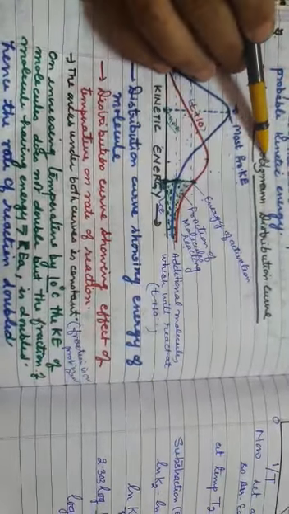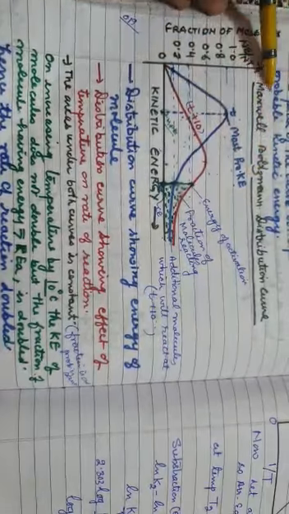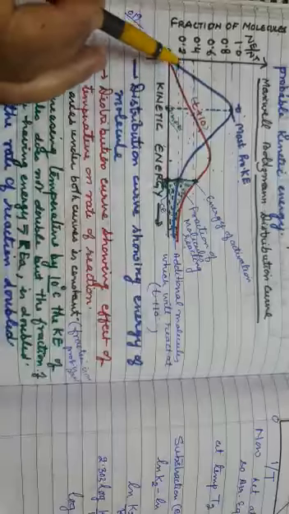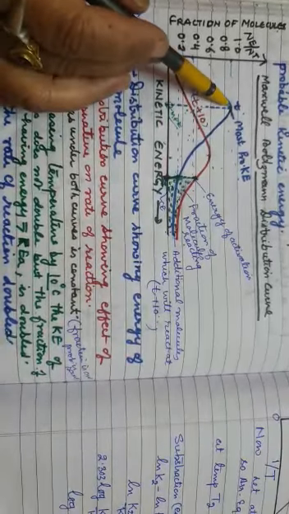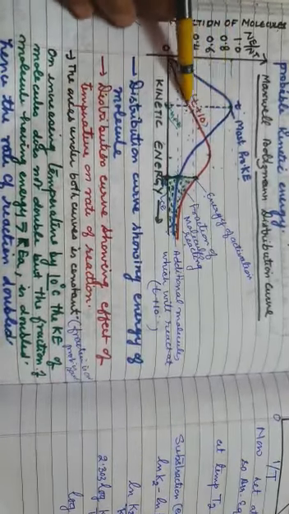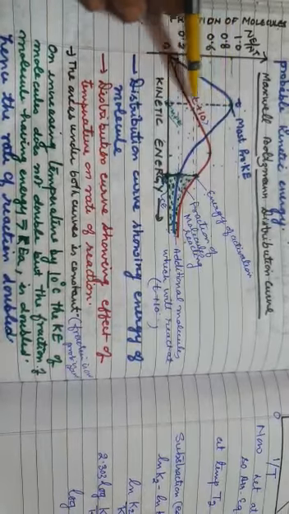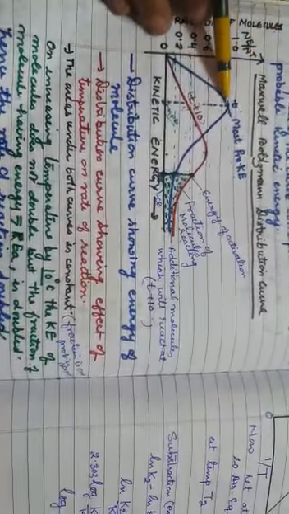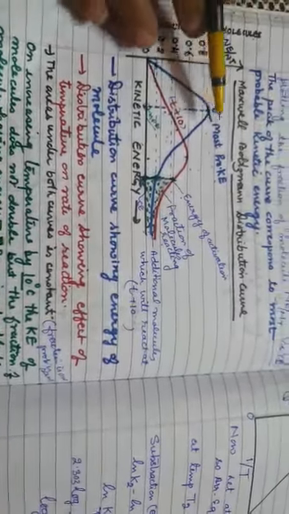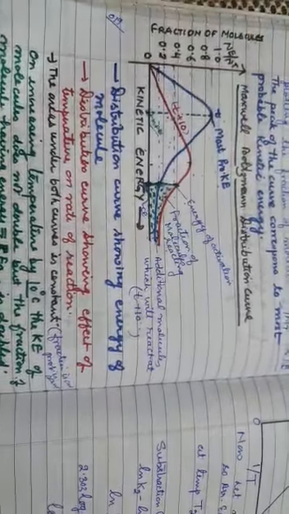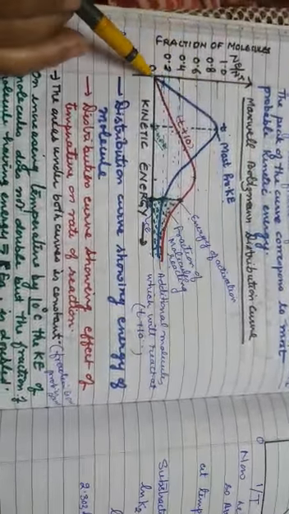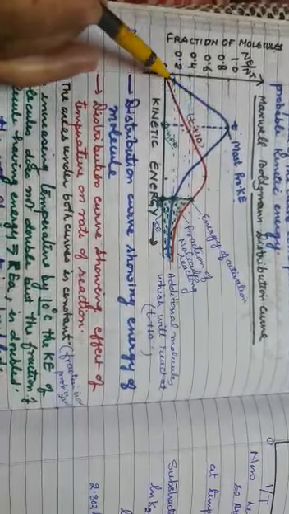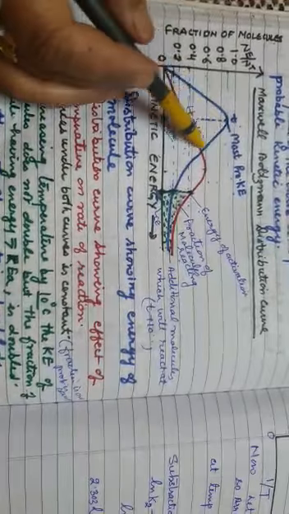They showed the distribution of energies among the molecules, and the largest fraction of molecules possesses a certain energy. That energy will be taken as the energy of reactant in the ground state, and that energy is called most probable kinetic energy. Just see in this curve, the blue curve shows the distribution curve for energy of the molecules of the reactant.